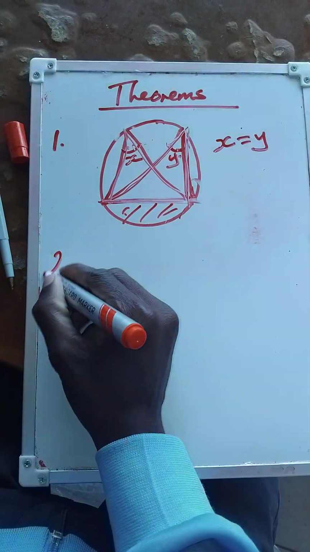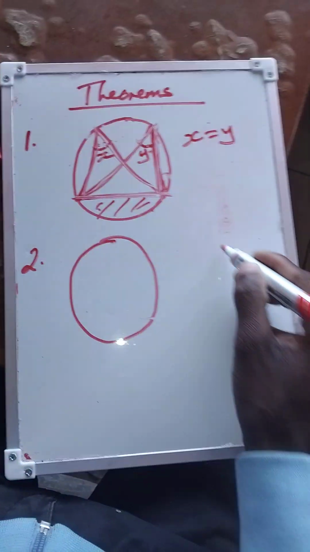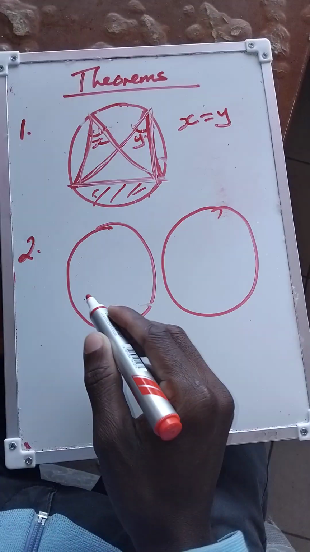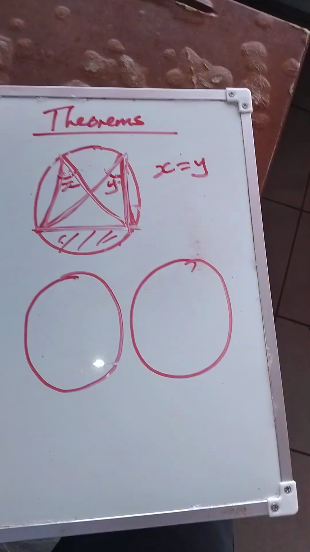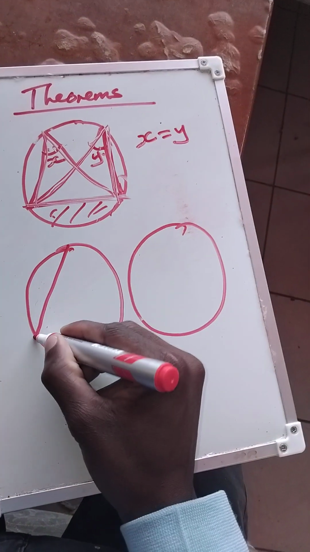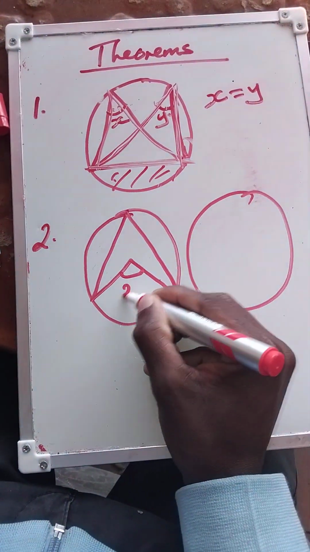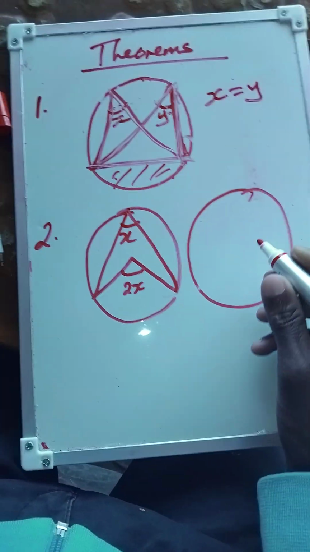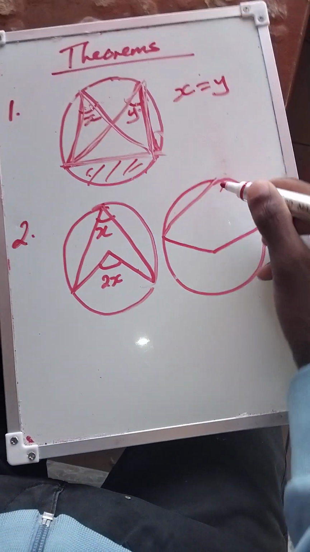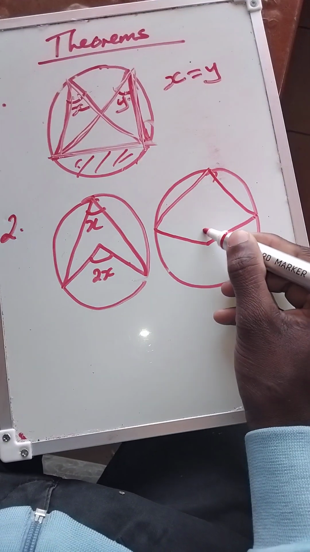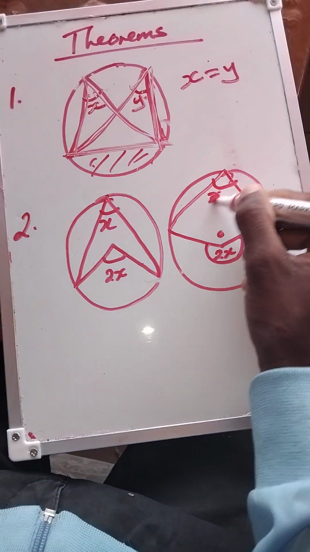Then number two, we have two circles. Then this one is 2x, then x, and this one is the center, 2x, then x.